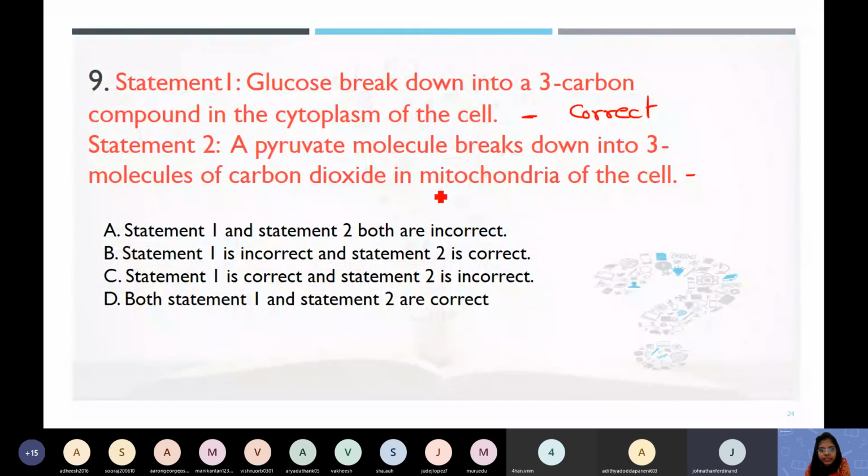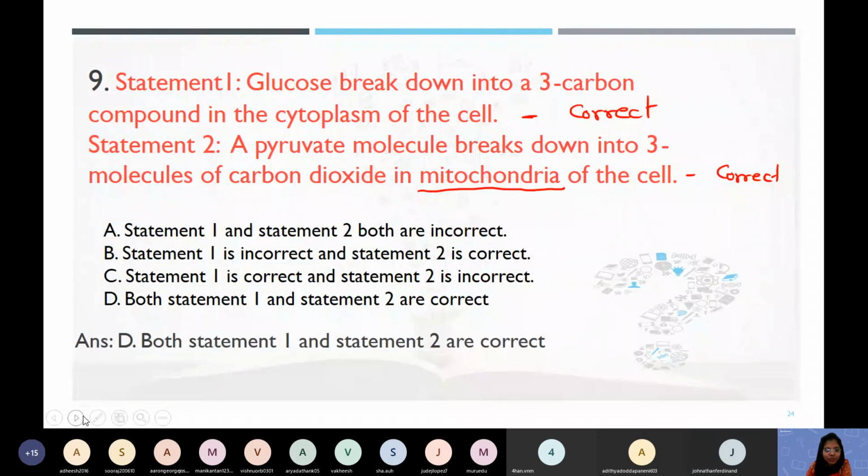But here it is mitochondria, and whatever happens in the mitochondria happens in the presence of oxygen. How many molecules of carbon dioxide are formed from one pyruvate? 3. So from 2 pyruvate, 6. So both the statements are correct.